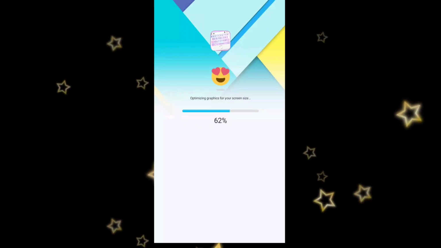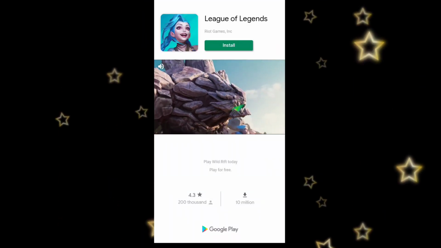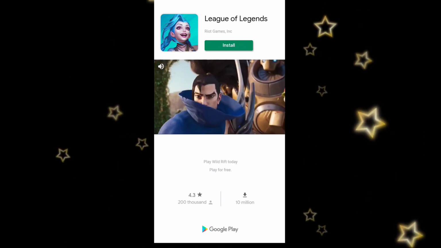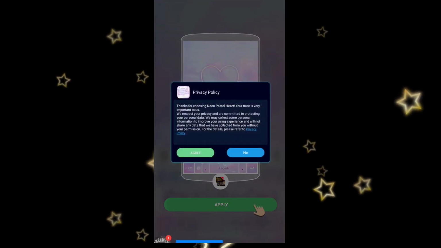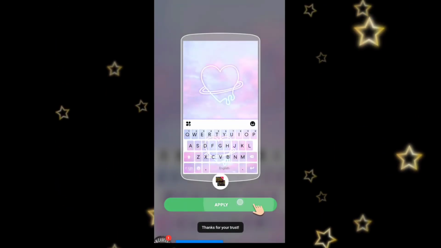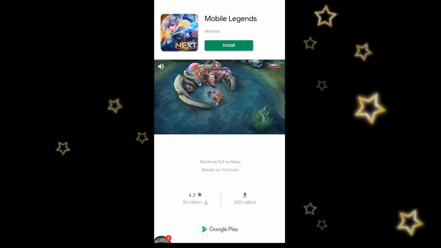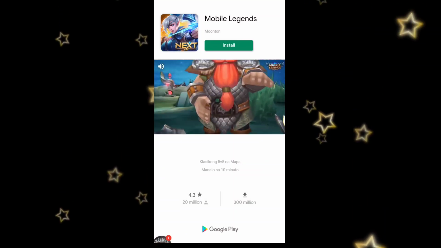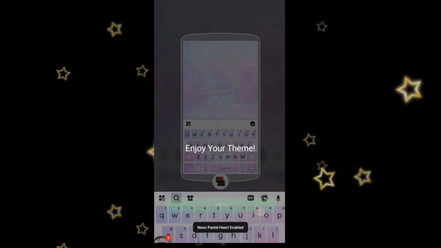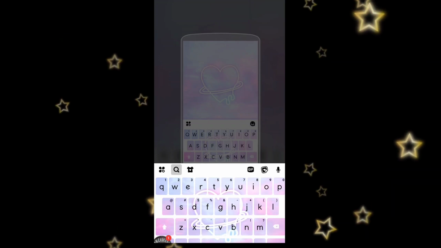When it's downloaded, just click it, and then there will be two ads. Click apply, and then there will be another ad, guys. Click agree and apply, and then that's the other ad. So here, guys, we're going to exit that. Enjoy your keyboard.